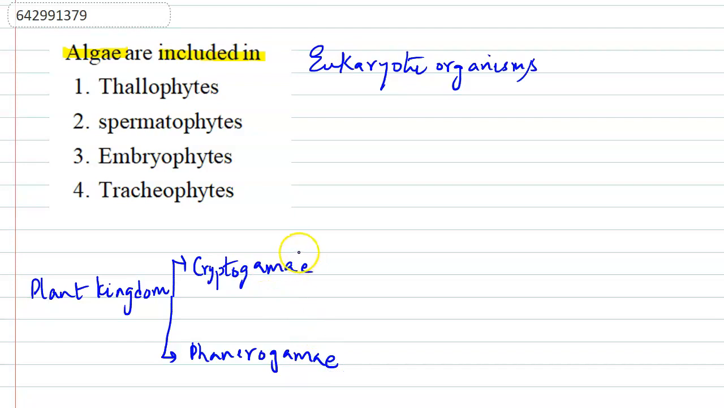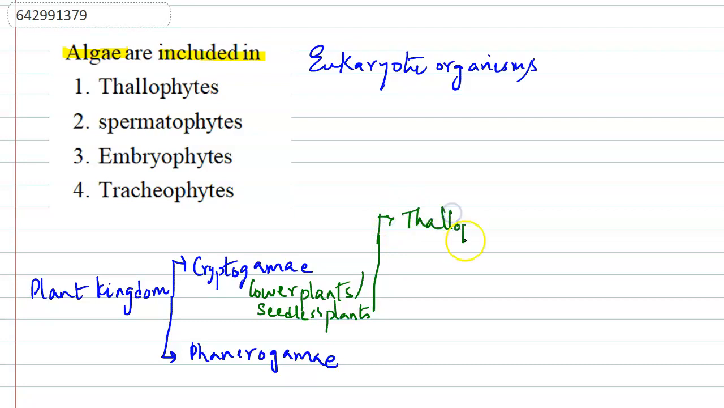Now the cryptogams are the lower plants, which can also be called the seedless plants. The cryptogams are divided into three categories. What are they? They are the thallophyta, the bryophyta, and the pteridophyta.